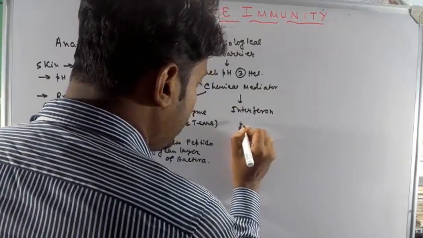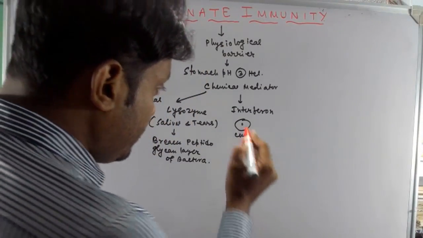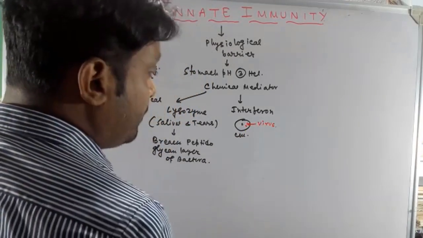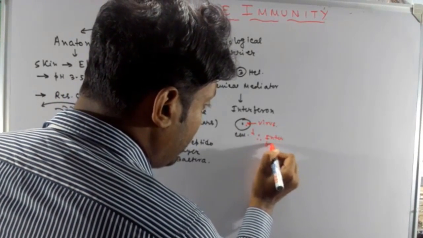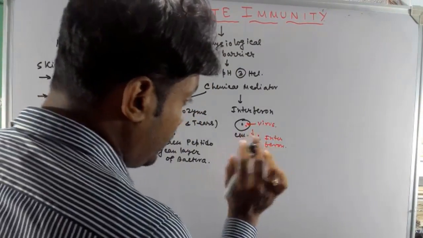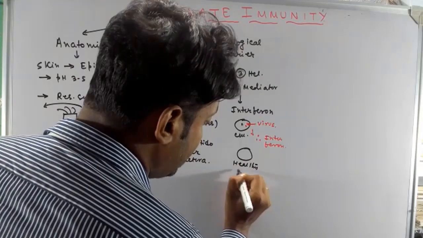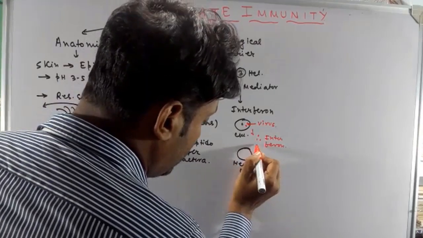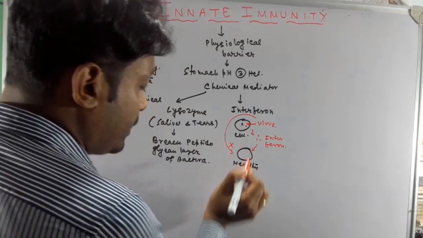Interferon is secreted from virally infected cells. Suppose this is a cell and this cell is infected by a virus, so this is the virus, and this virally infected cell secretes interferon. This interferon protects another healthy cell from these viruses, so that these viruses cannot infect these healthy cells.